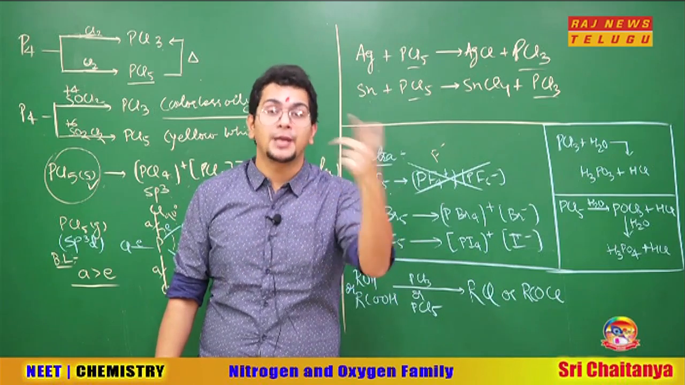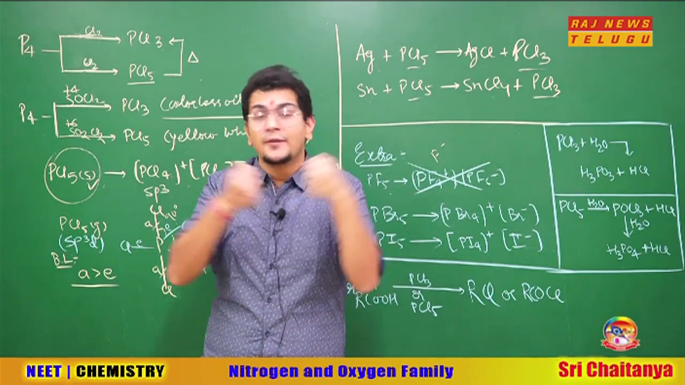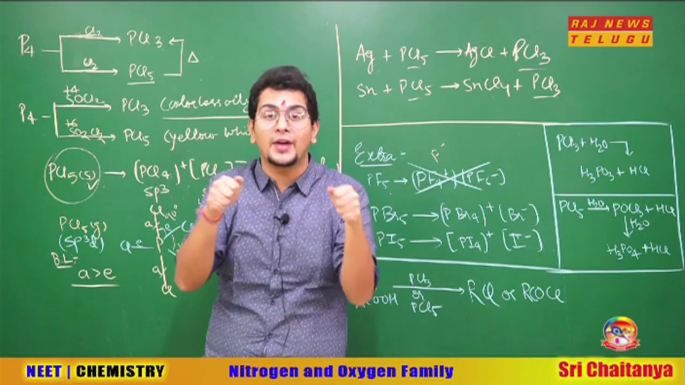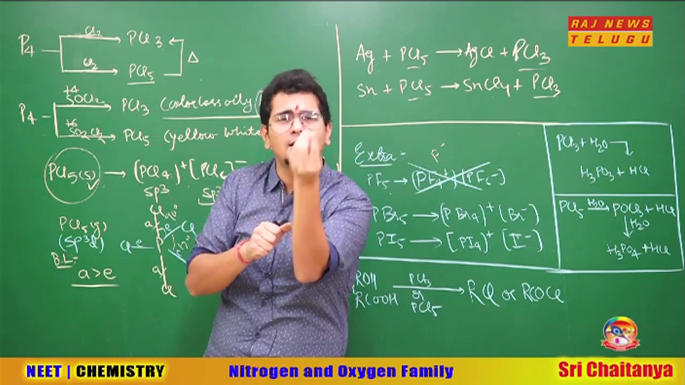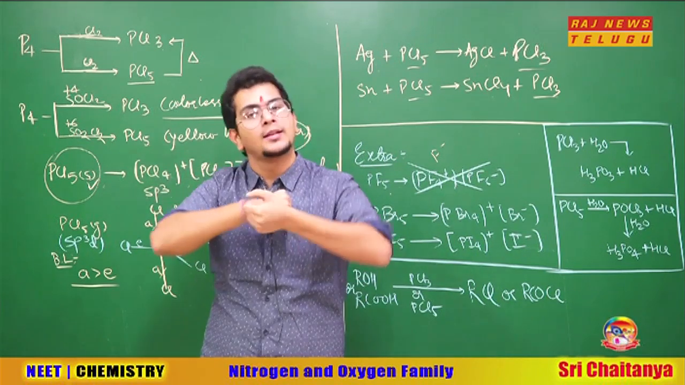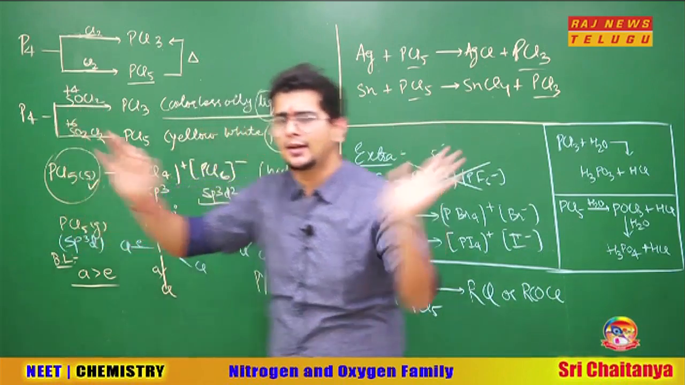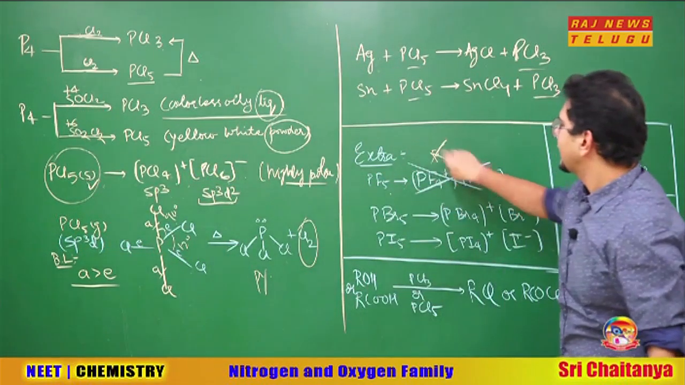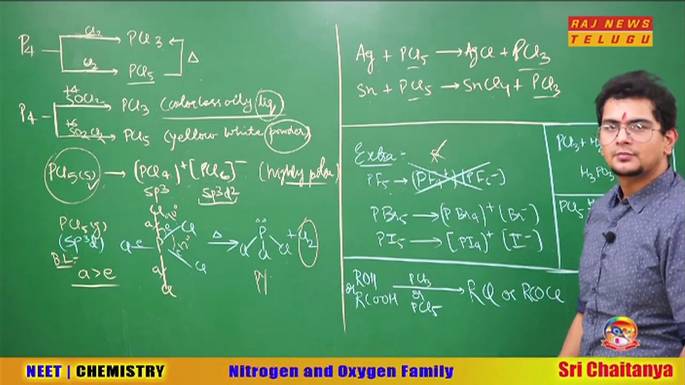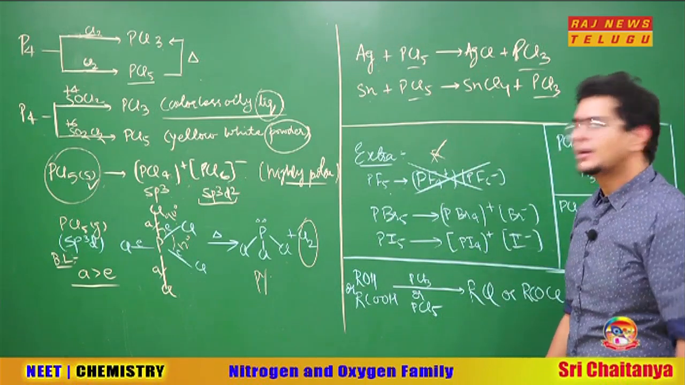Even if F minus breaks, F minus is highly unstable because it is very small, so the charge density is very high. In a very small area this fluorine has so much negative charge on itself that it is desperate for a reaction, so it runs back and reacts with the phosphorus again. So in PF5 never expect F minus to go out. Okay sir, no problem. PF5 is the exception. Not exception, brother, logic.